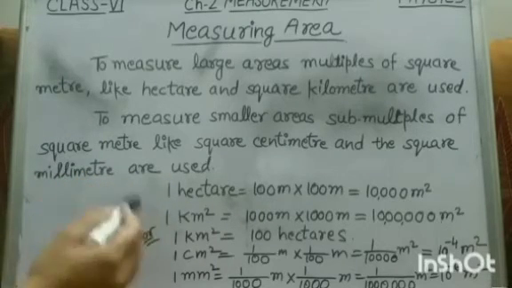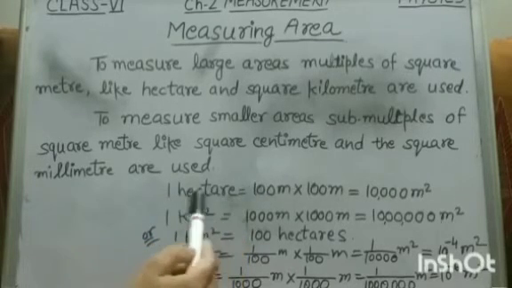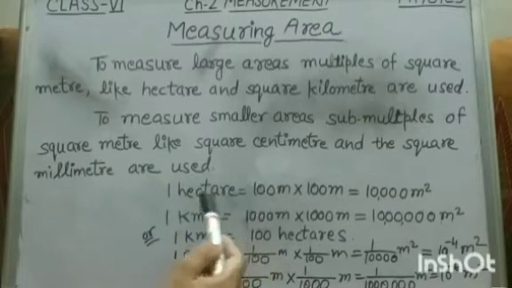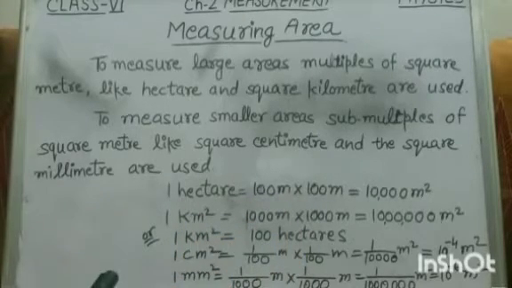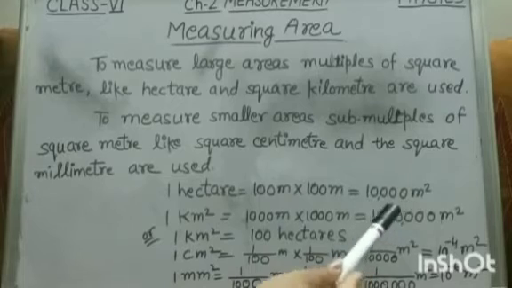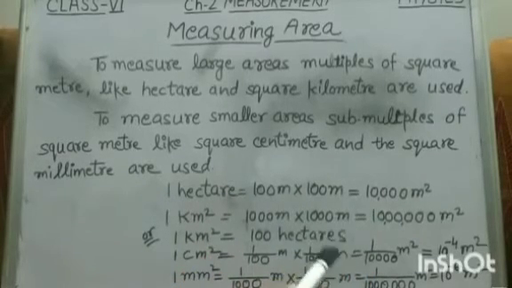Now the relationship between these: 1 hectare, hectare means 100. So 1 hectare is equal to 100 meter into 100 meter. It will become 10,000 square meter. So 1 hectare is equal to 10,000 square meter.